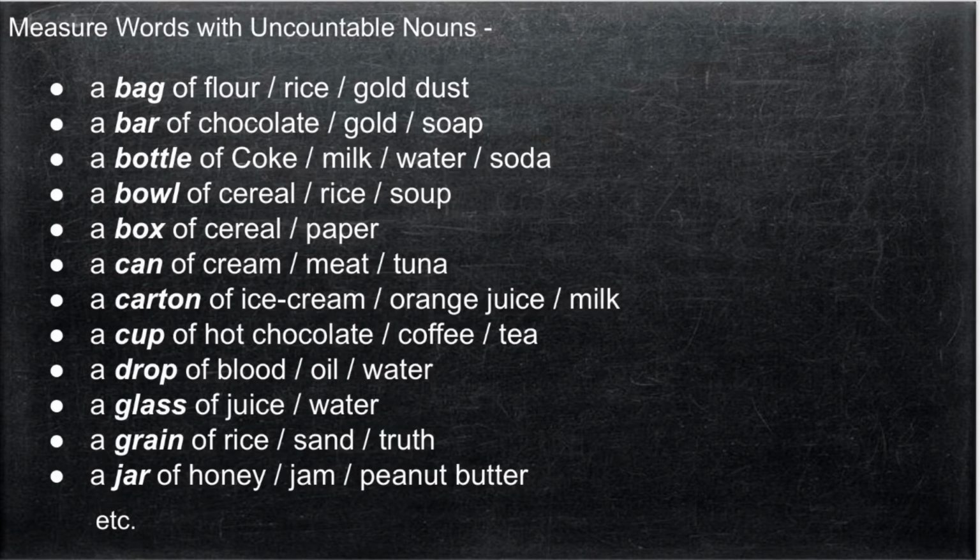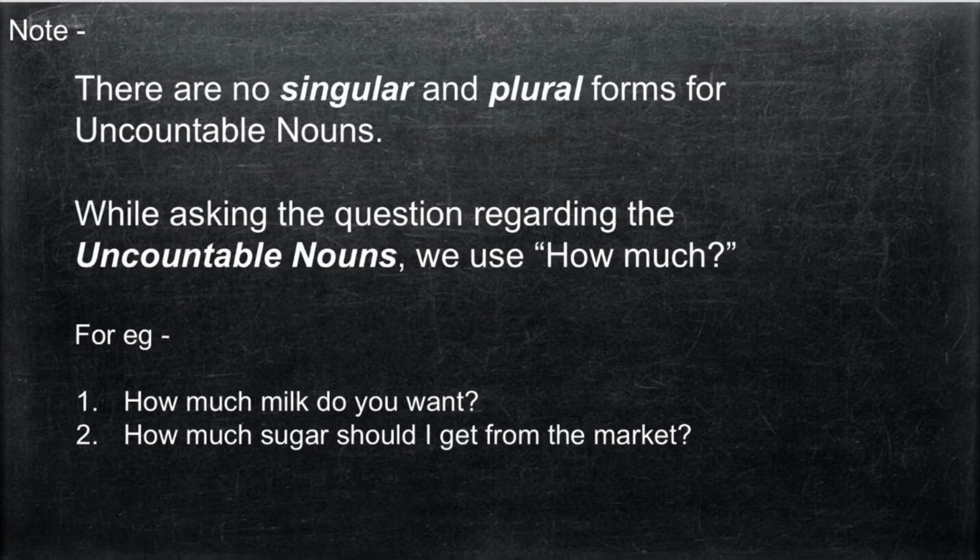So these words, that is bag, bar, bottle, bowl, box, can, carton, cup, drop, glass, grain, jar, etc., are the measure words and they are used with uncountable nouns. Now it is important to note that there are no singular and plural forms for uncountable nouns. While asking questions regarding uncountable nouns, we always use how much. For example, how much milk do you want? How much sugar should I get from the market?